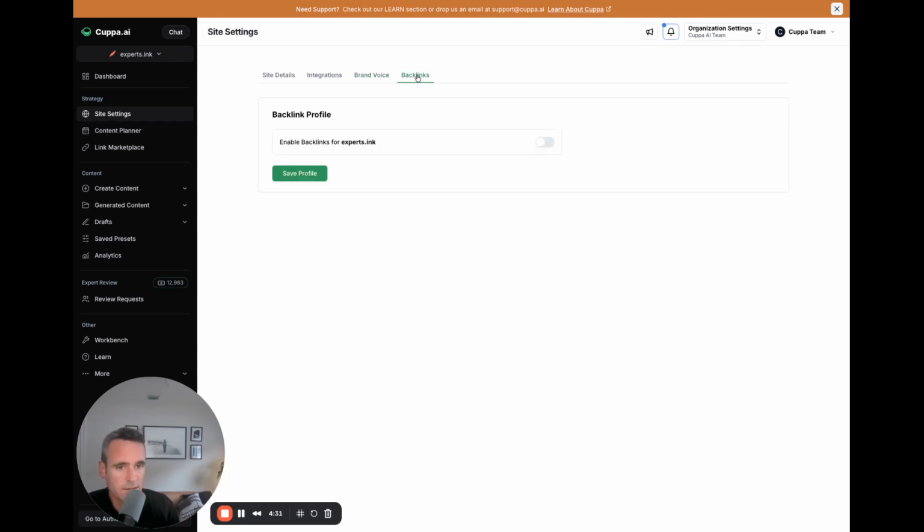And then backlinks. Backlinks is one of our newest features. If you're familiar with the space, this is basically backlink outreach. We've done this at our agency for years and years, so we are now just streamlining it and making it available for you. So if you have multiple sites, you can buy a package. It's $199 a link. On average, when we were testing this, it's right around DA 40 to 45. It's very niche specific.